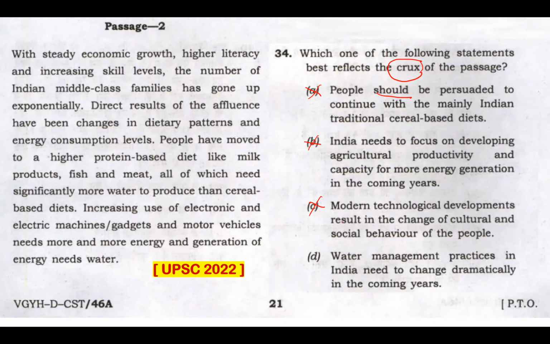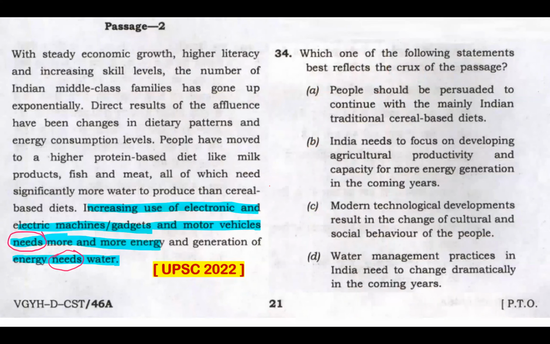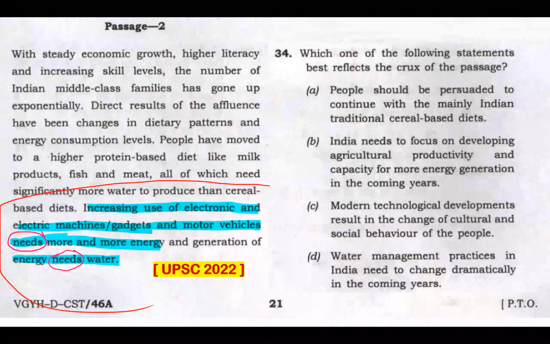Option D, water management practices in India need to change dramatically in the coming years. I may have an issue with this word need, but I'll not have the issue with need when I read this portion of the passage again. Increasing use of electronic and electrical machine gadgets and motor vehicles needs more and more energy, and generation of energy needs water.